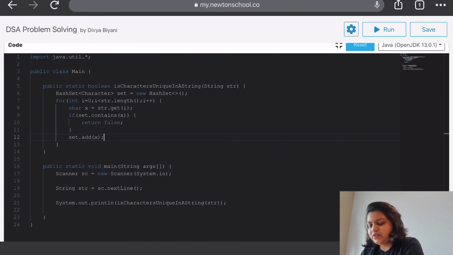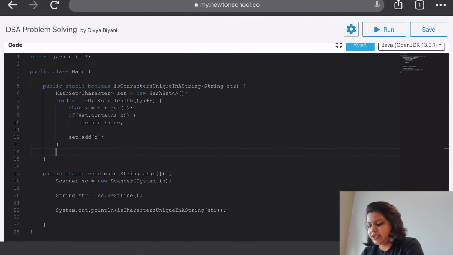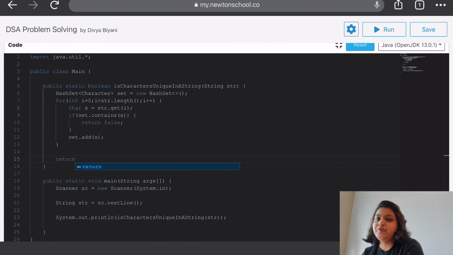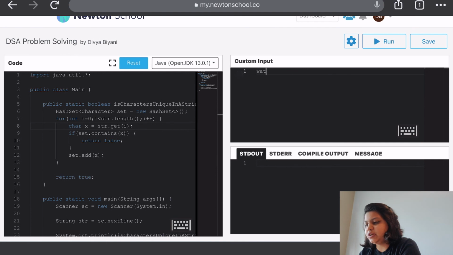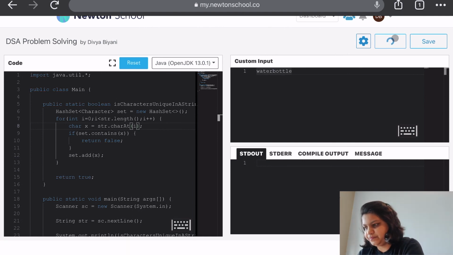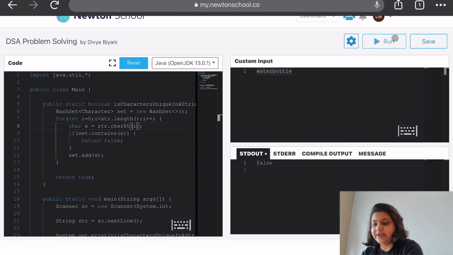If at the end of this whole string iteration we do not come across a scenario where we have a duplicate character, that means all the characters are unique, so we'll return true. So this is the code to check if all the elements in the string are unique or not. Now let's run it. First we are going to run it on our first example, which was water bottle, which had duplicate characters. Let's see what our output is going to be. As expected, it is false.